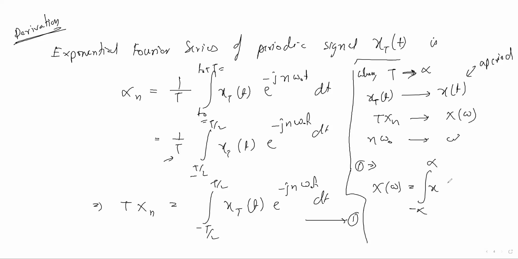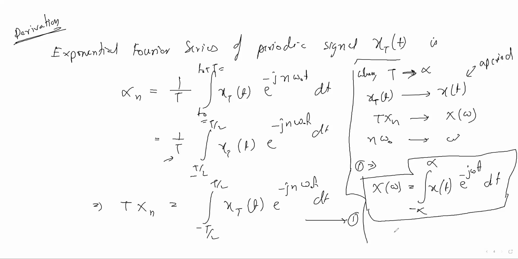Simply you can just equate the things, but graphically I have shown it to make you understand. We have got the Fourier series coefficient.